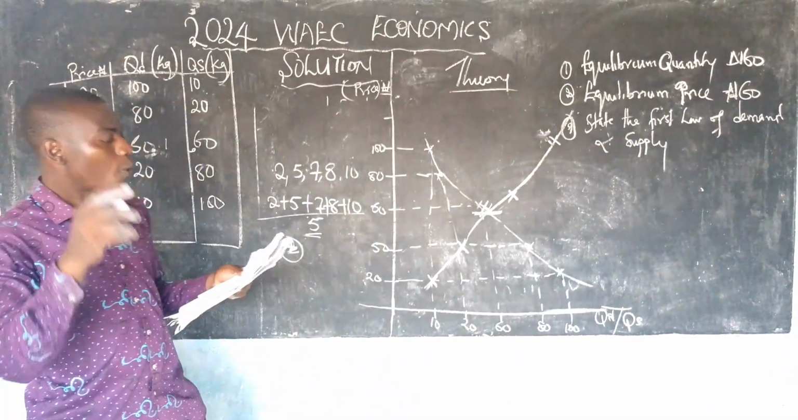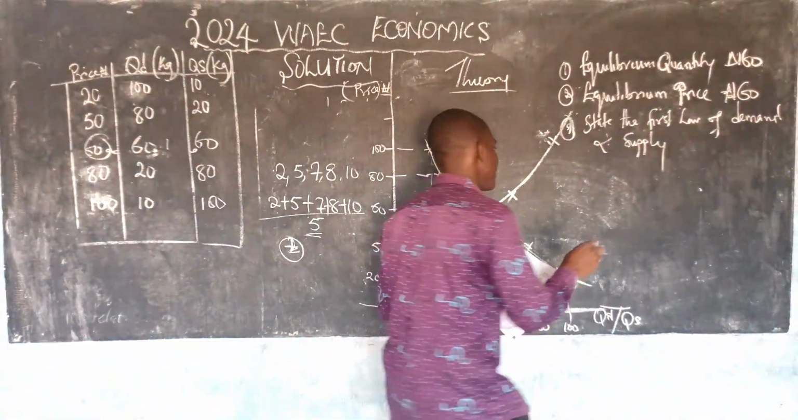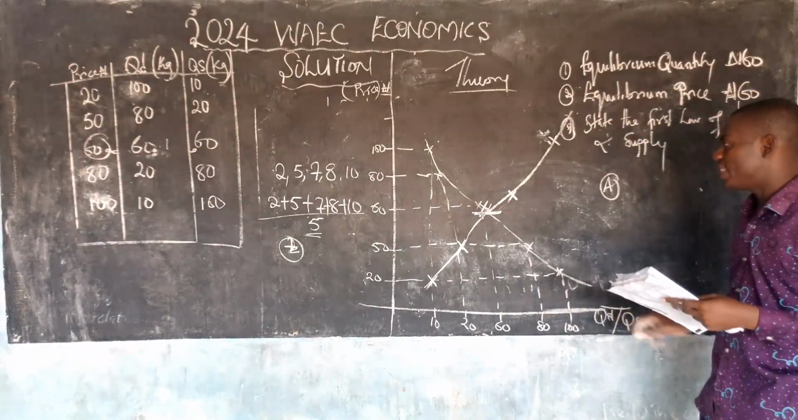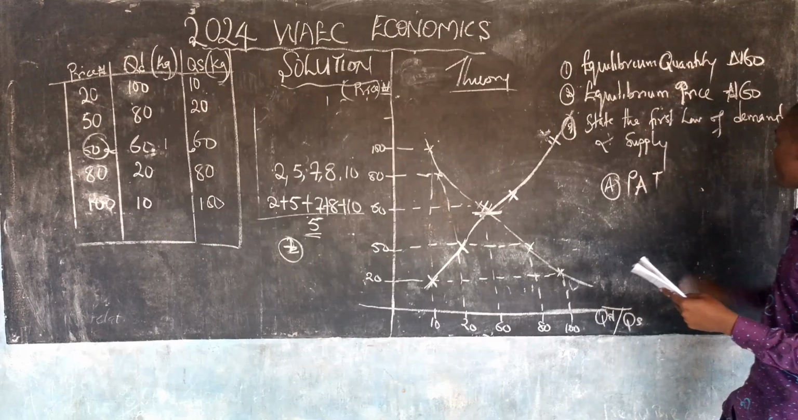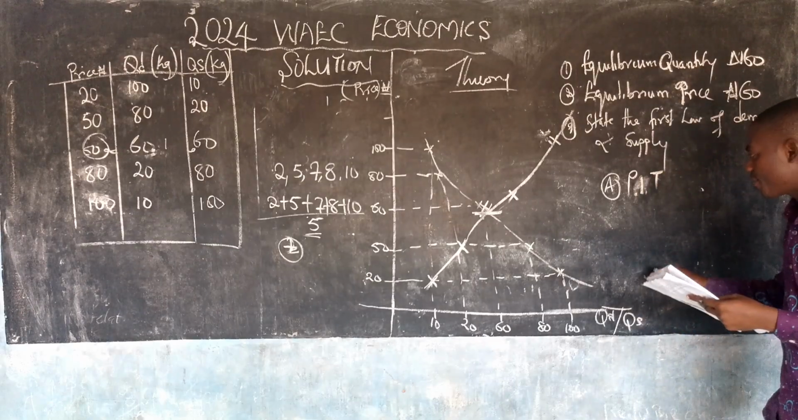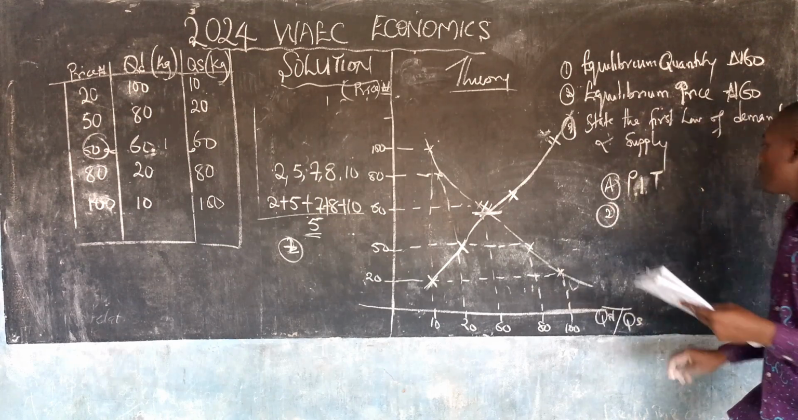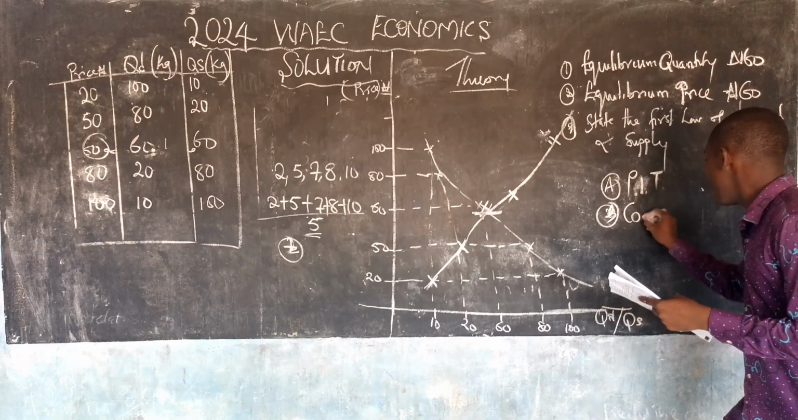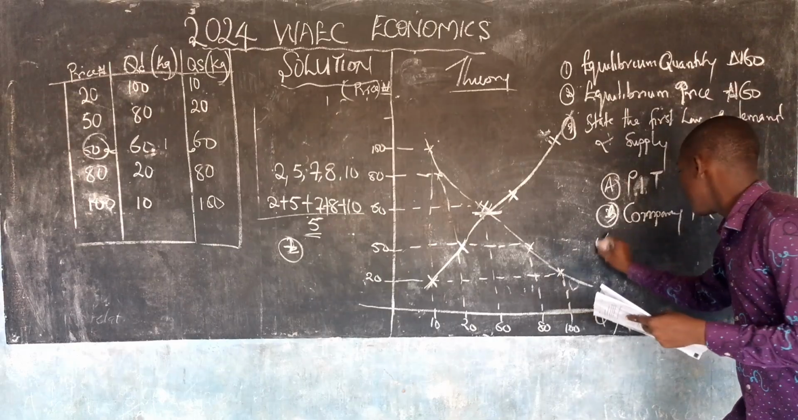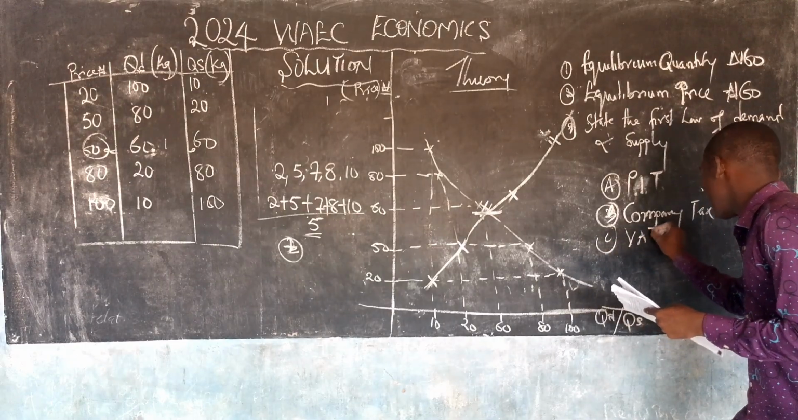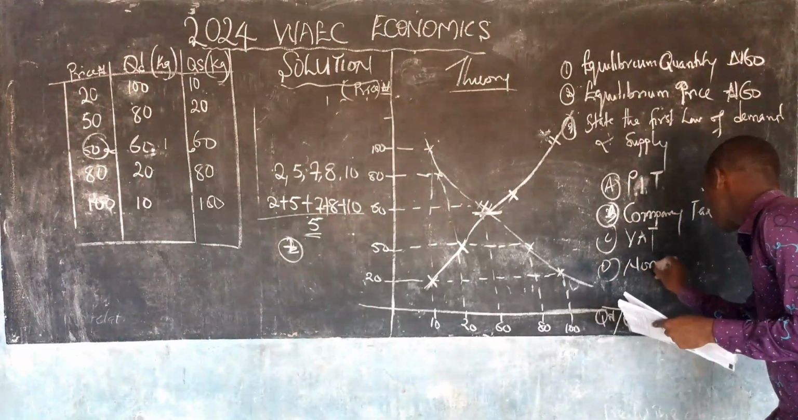They said one of the following is an example of indirect tax. A is P-I-T, personal income tax. B is company tax. C is VAT, value added tax, and D is none of the above.